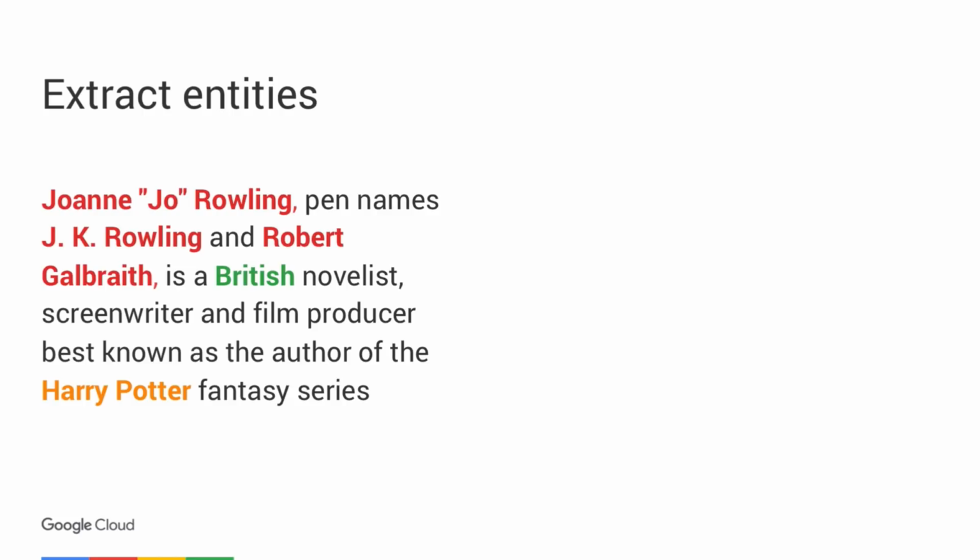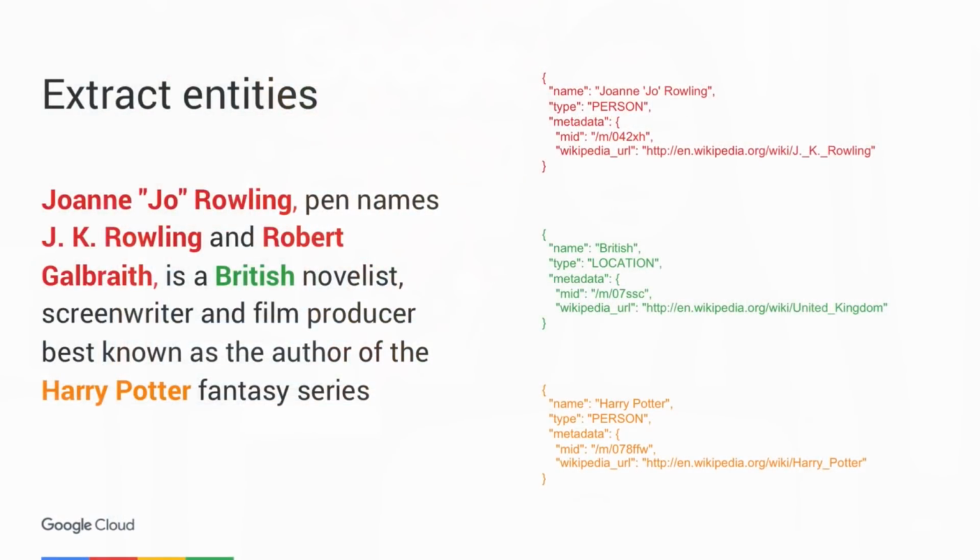Robert Galbraith is a pen name she used for a different book series. So the API is able to normalize all of these to point to the same entity. If we look at the details we get in the JSON response for her entity, we get her name, the type of entity is person, and then we get some additional metadata on this entity. We get the MID, which is, again, same as the Vision API. It's an ID that maps to this entity in Google's knowledge graph. And we get a Wikipedia URL for this entity.